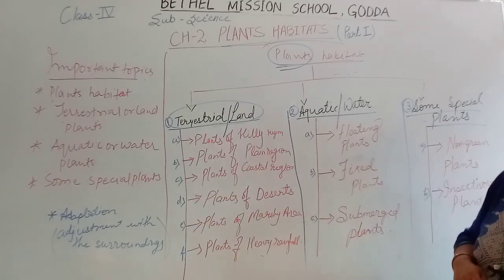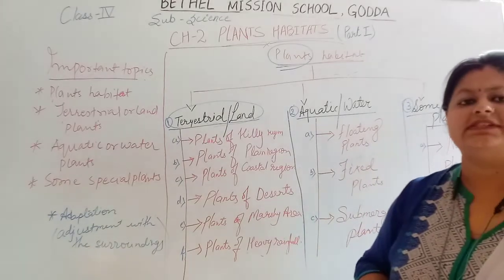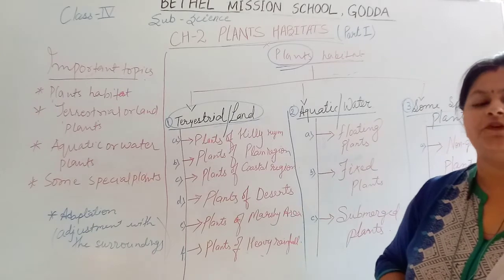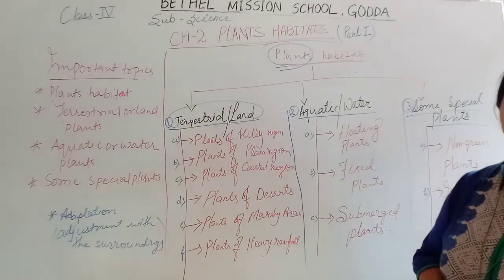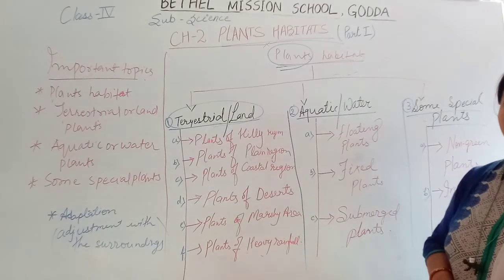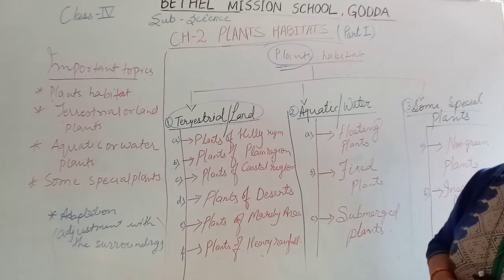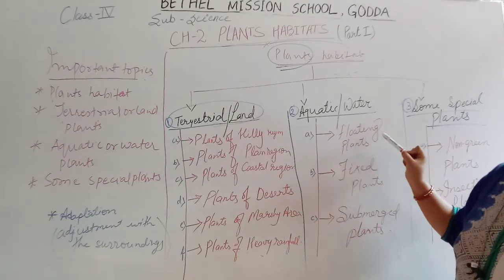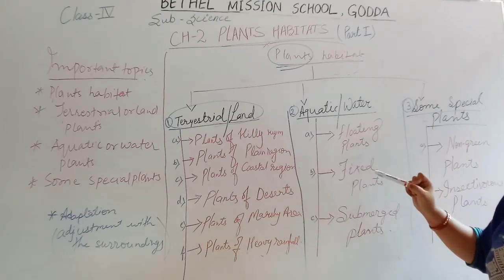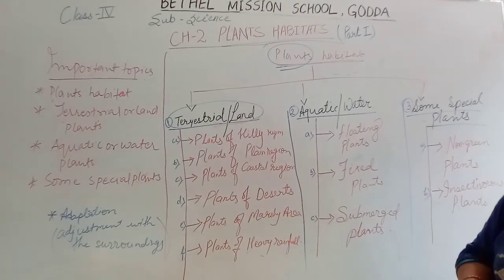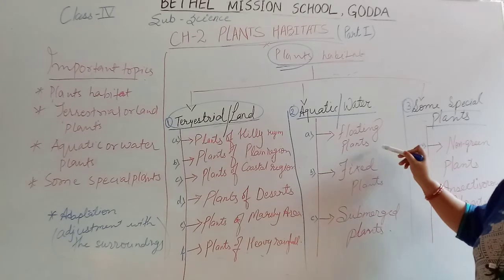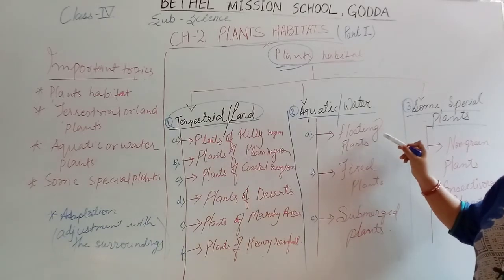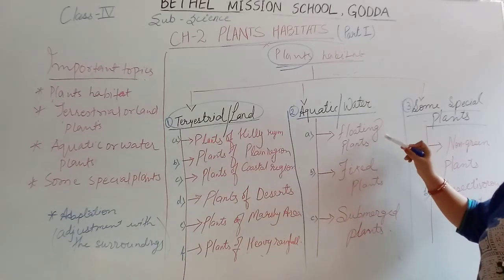Plants which float on the surface of the water are termed floating plants. For example, you have seen lotus, which floats on the water surface and can be easily seen by us.